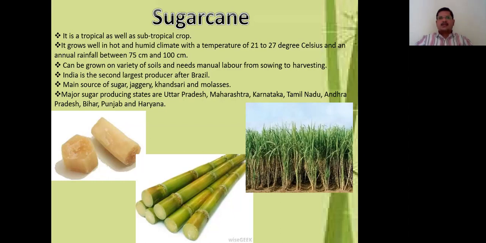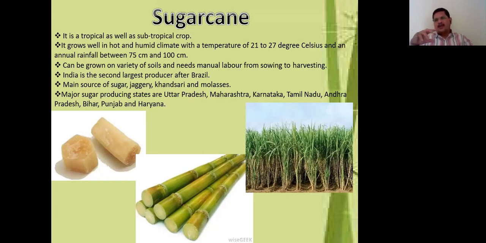India is the second largest producer after Brazil. Main source of sugar cane from which we produce sugar, jaggery, khansari and molasses. See here, you all know what is sugar, you all know what is jaggery. Khansari, a kind of sugar, unprocessed we call it, and then molasses is the residue or the leftover in the sugar factories.